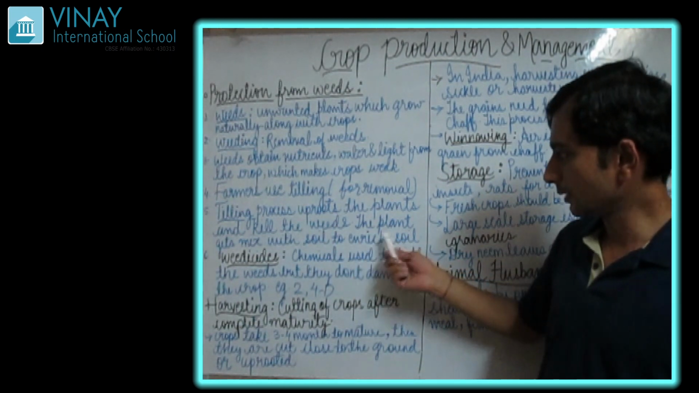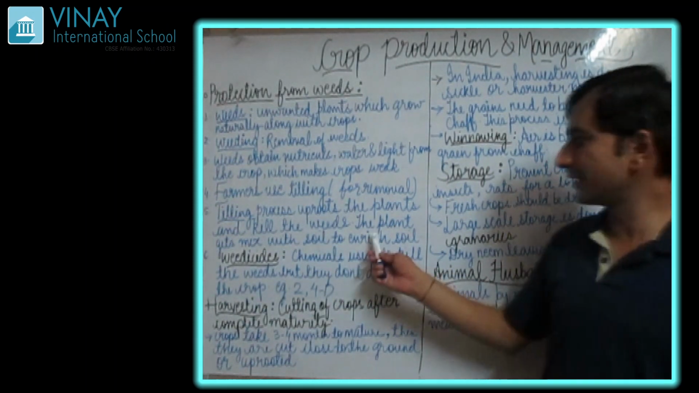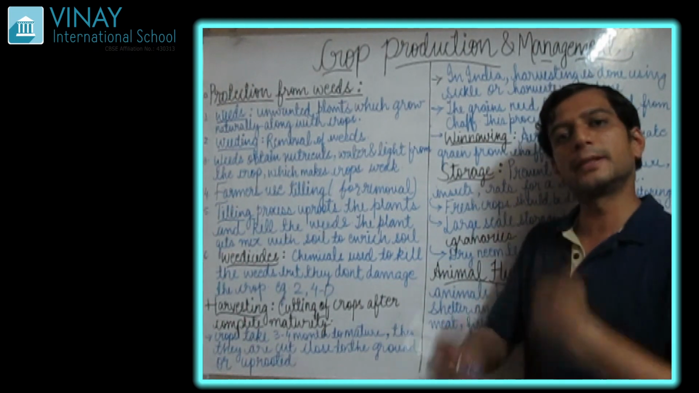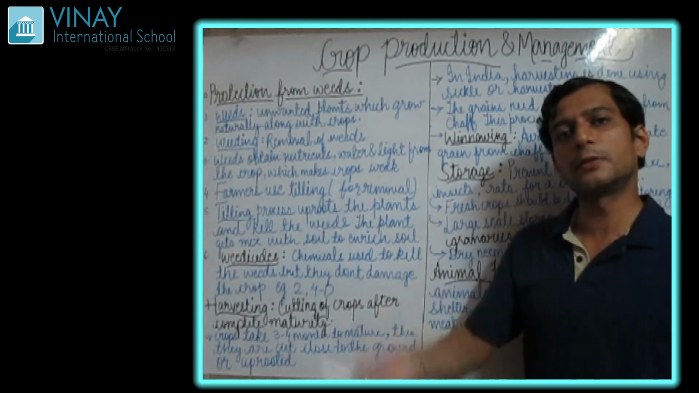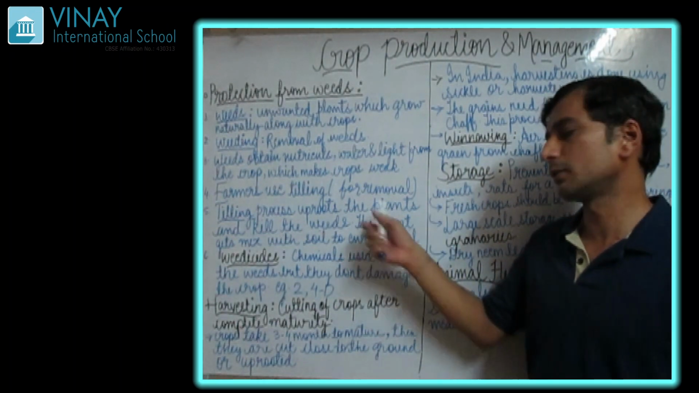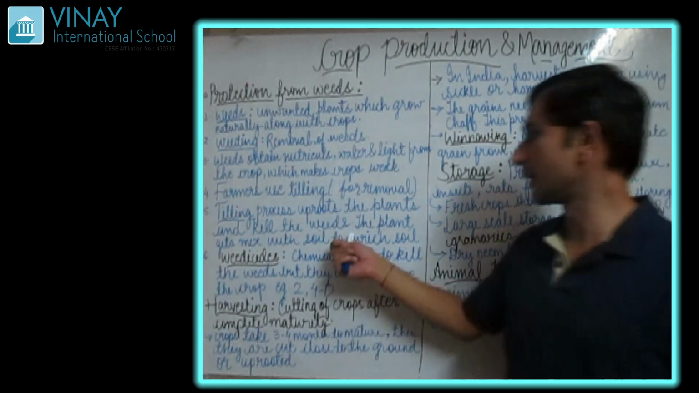This plant gets killed. The plant gets mixed with the soil to enrich the soil, and when it is uprooted, whatever nutrient is left in the crop, that is the weeds, that nutrient gets mixed with the soil.